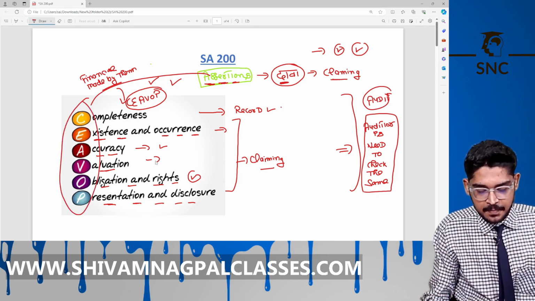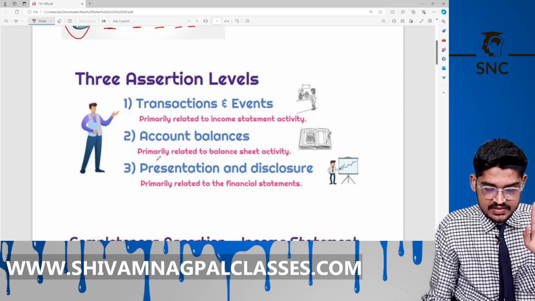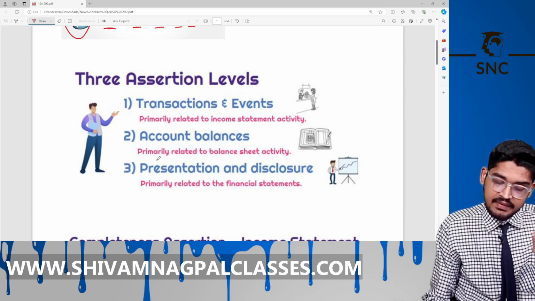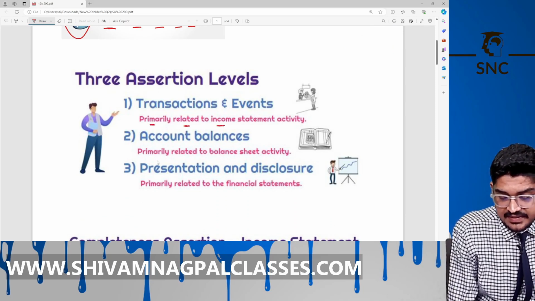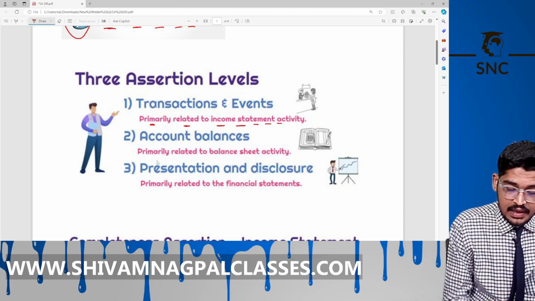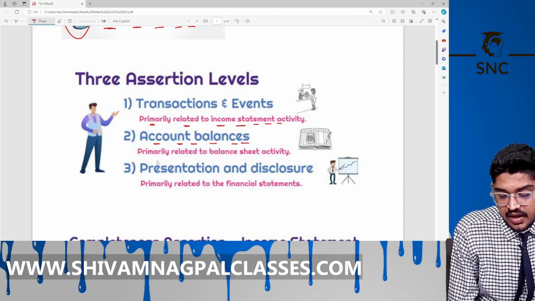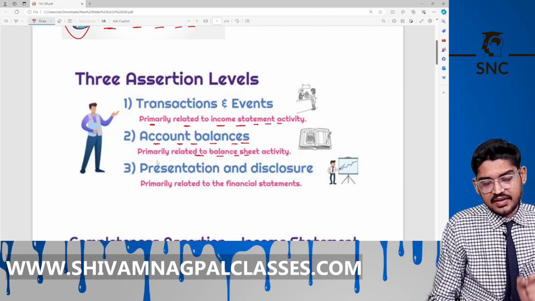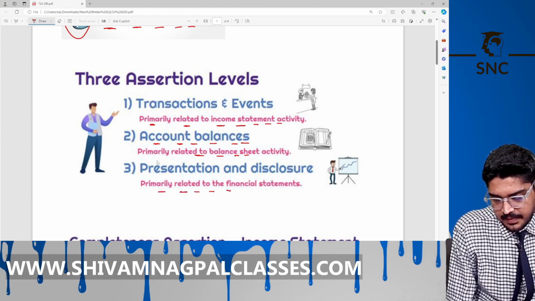Is it clear? Okay. Now these assertions are at 3 levels. Number 1 is the transaction and event level. Primarily this is for the income statement, that is our profit and loss account. The second one is the account balance level. This is for the balance sheet. The third one is presentation and disclosure. This is for the whole financial statements.